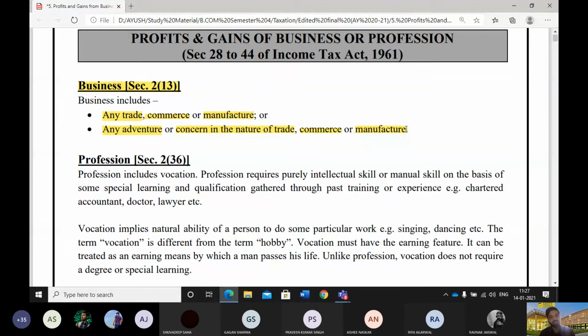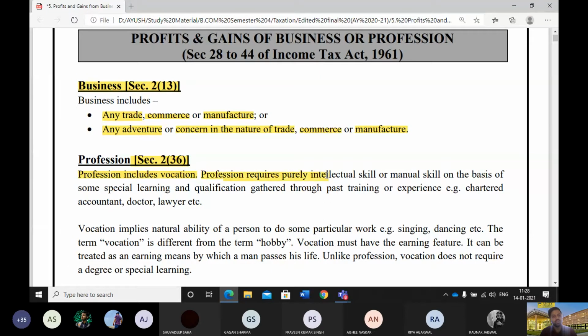Now the second definition is about profession. They said that profession is a vocation. Now what is the difference between a vocation and a profession? We'll see this. But first, what they have said: profession is a vocation, and this was defined under section 2, subsection 36. They said that profession includes vocation. Now what is a profession?